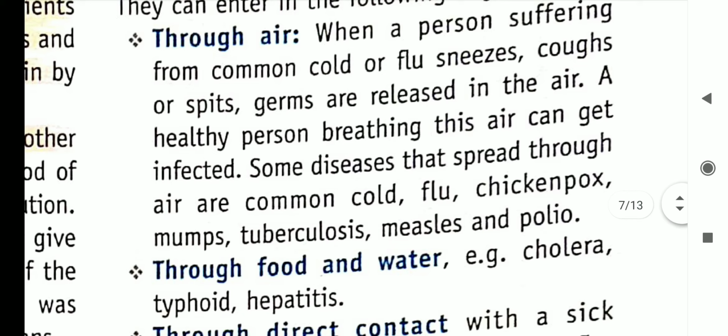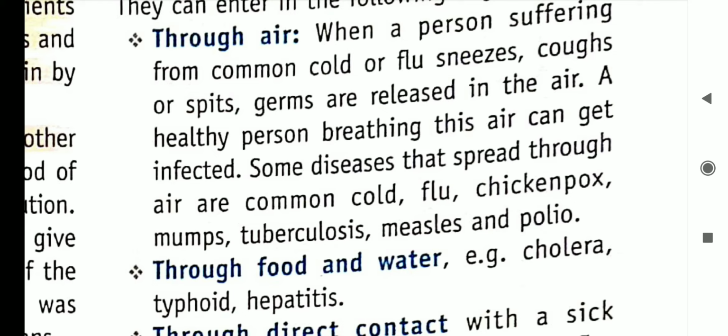Through air, when a person suffering from common cold or flu sneezes, coughs or spits, germs are released in the air. A healthy person breathing this air can get infected. Some diseases that spread through air are common cold, flu, chickenpox, mumps, tuberculosis, measles, and polio.